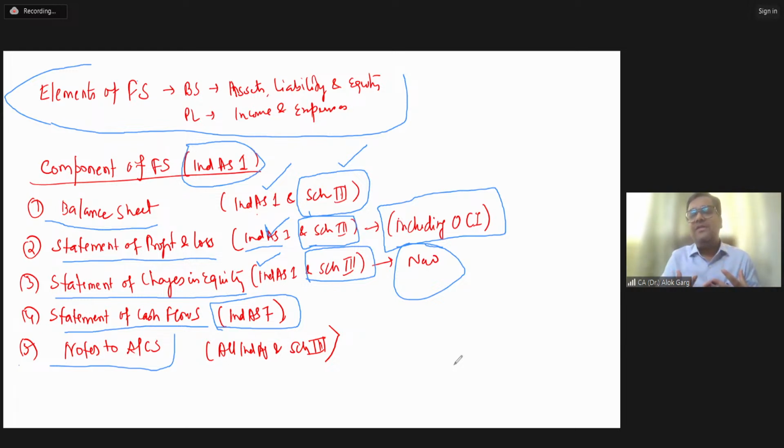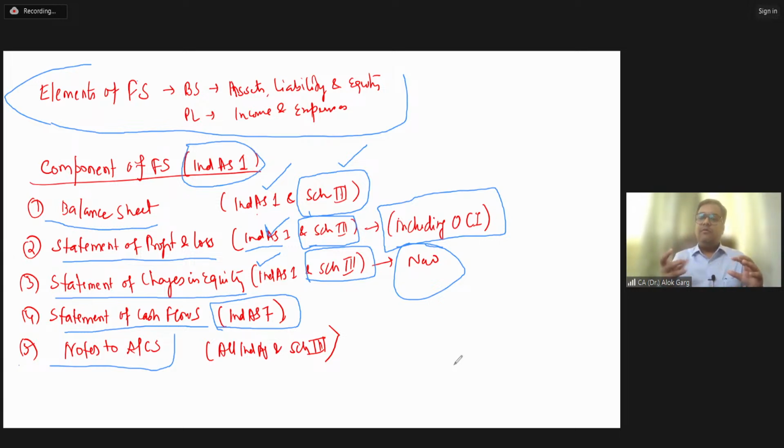this 10 lakh crore consists of what? I'll take one example and you will give me the answer. You have 10 crore rupees of PPE, of fixed assets, of property, plant and equipment. You have the car, you have the building. What is the nature of both these items? Both are fixed assets, both are PPE, both are property, plant and equipment.